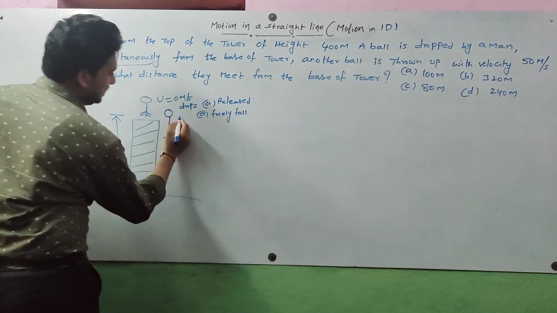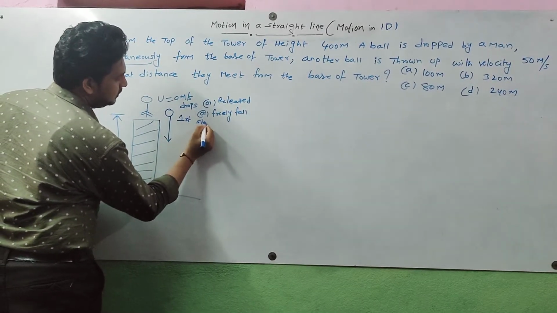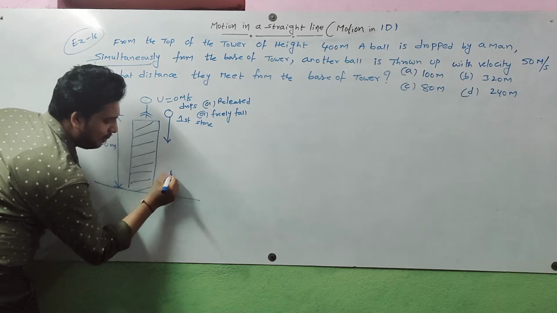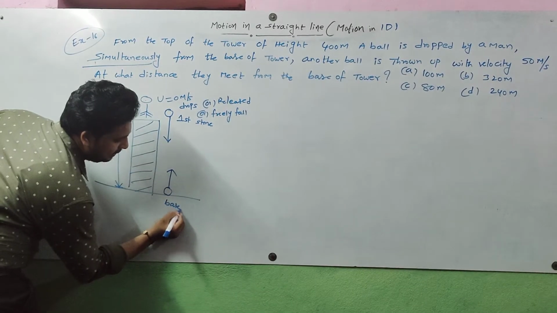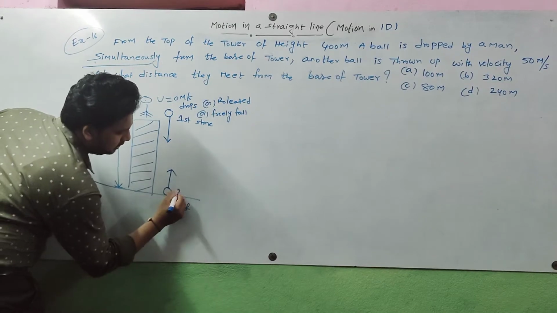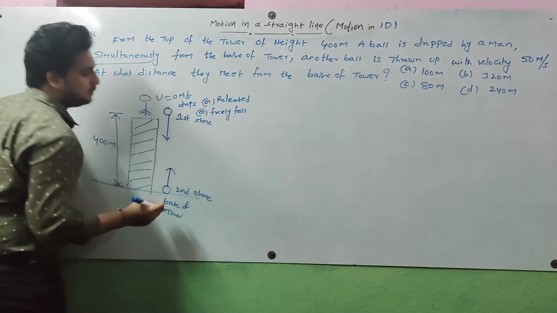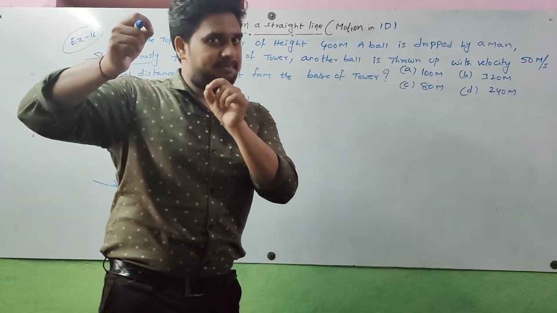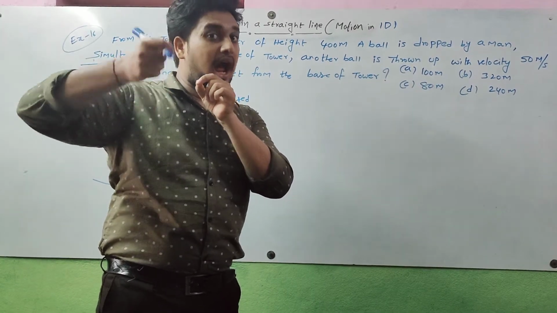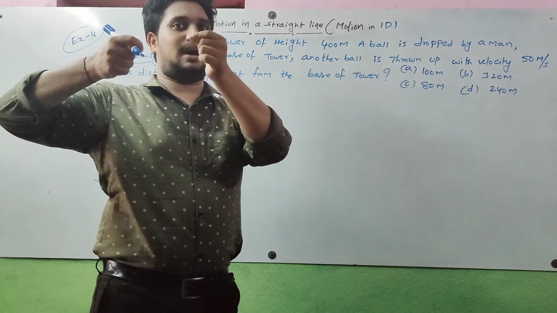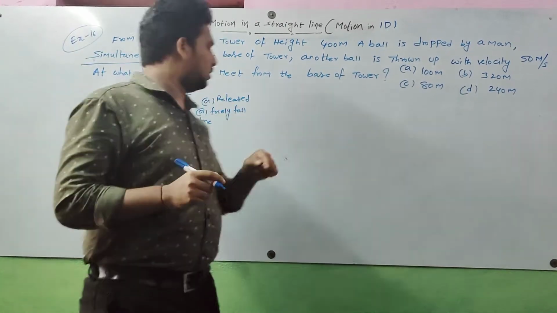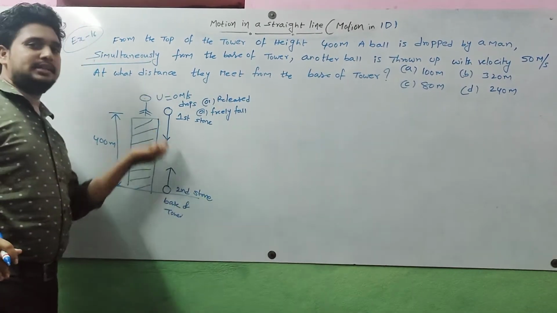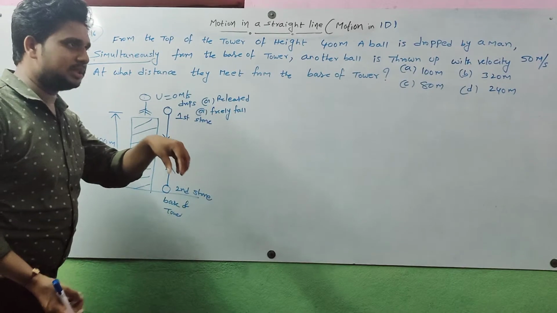This is the first stone, which drops from the top of the tower. The second stone is projected upwards from the base of the tower. Same time, this is very important. The time at which the first stone drops and the time at which the second stone is projected upwards are both the same. The first stone is projected downwards, the second stone upwards, simultaneously.